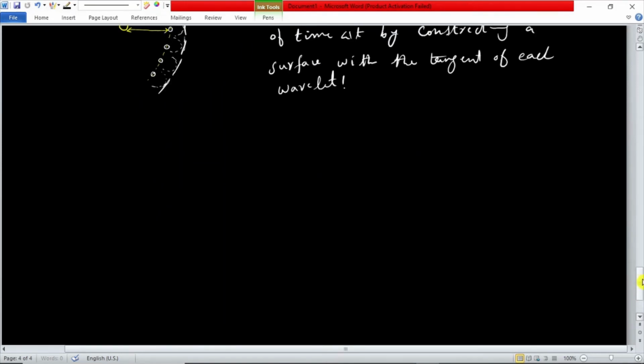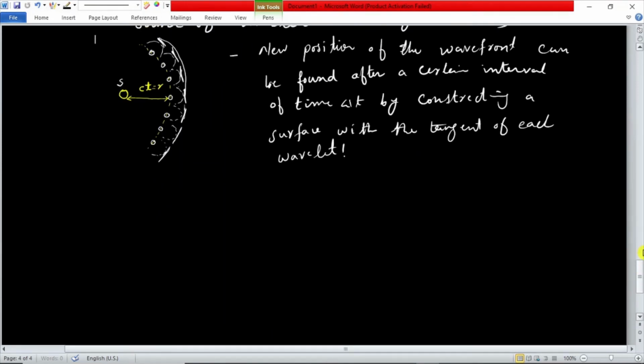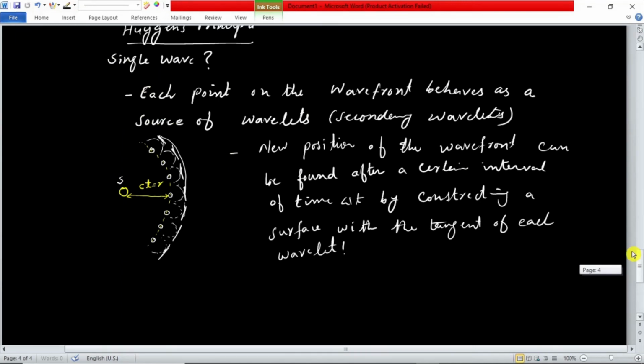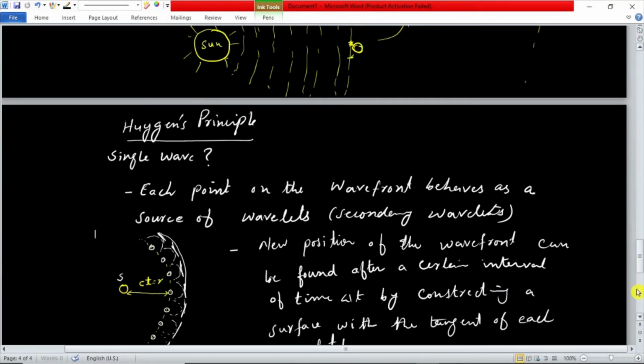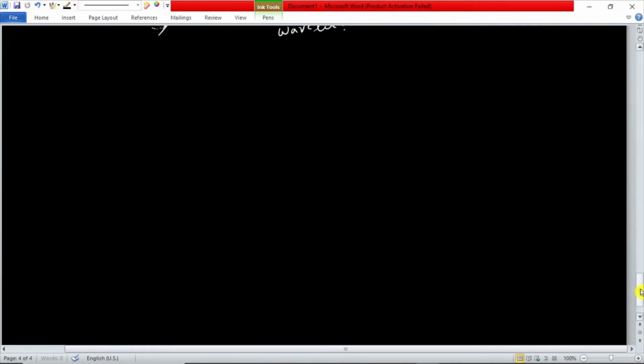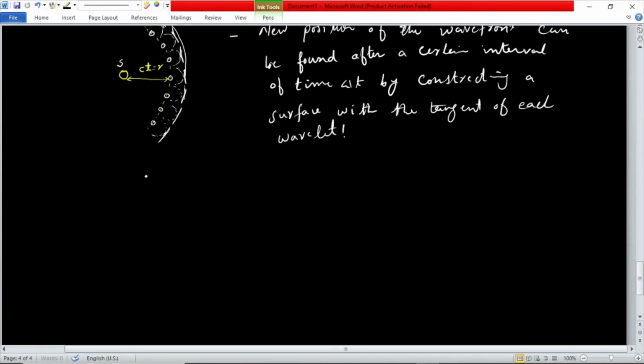So this is our delta t time. In time t, when we have the first source, we have traveled to the first wavefront, and each point of this wavefront behaves as a new source, and we get new wavelets, and then we plot the tangent. So what is a tangent?